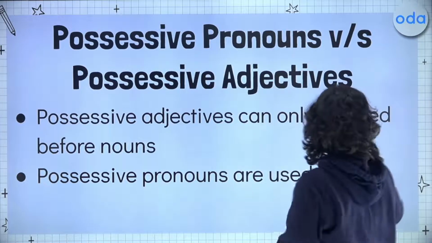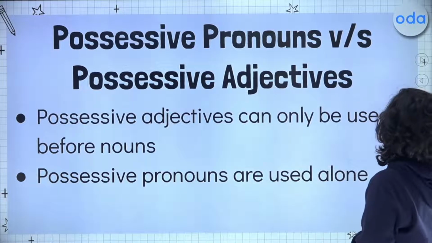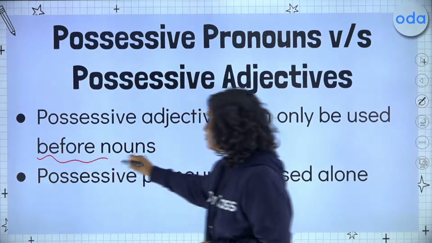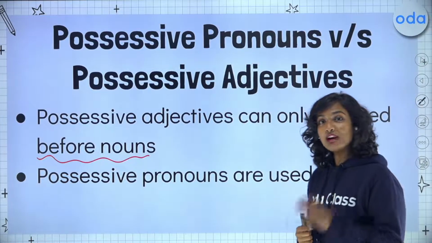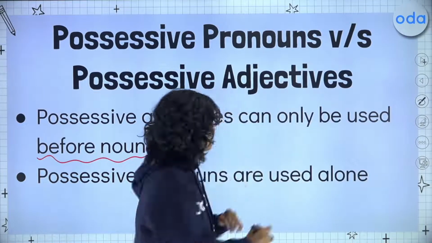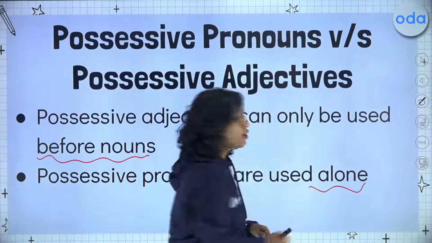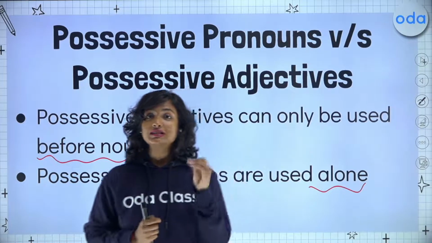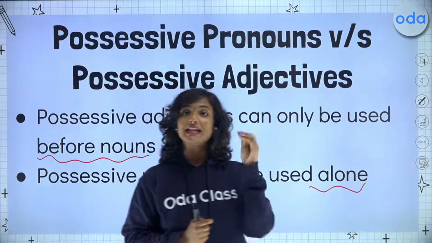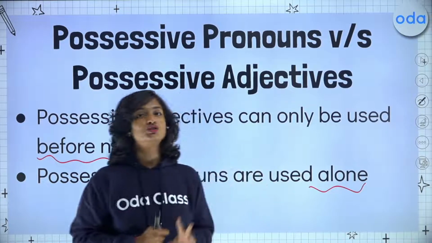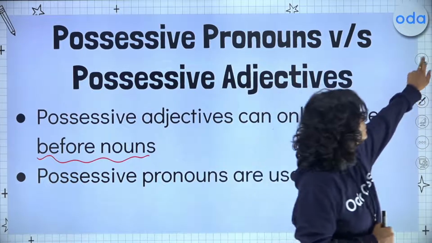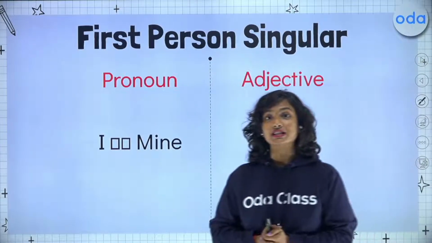Possessive adjectives, as you see here, can only be used before nouns. Possessive pronouns, on the other hand, are always used alone or are always used by themselves. So this is a point that I want you to remember and keep in your mind as we go through the rest of this video, because time and again you will be able to notice this difference.